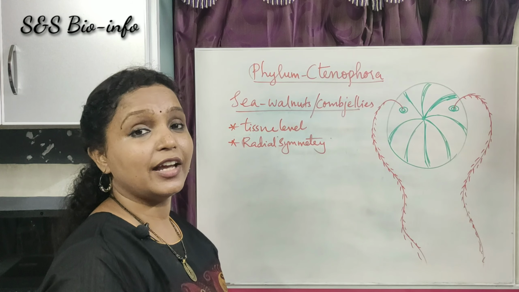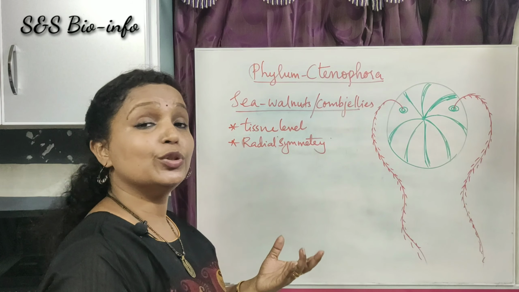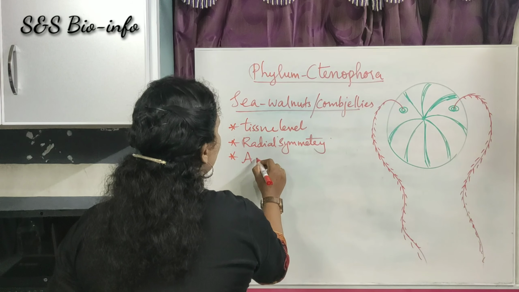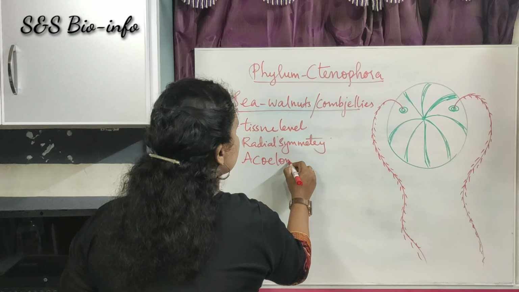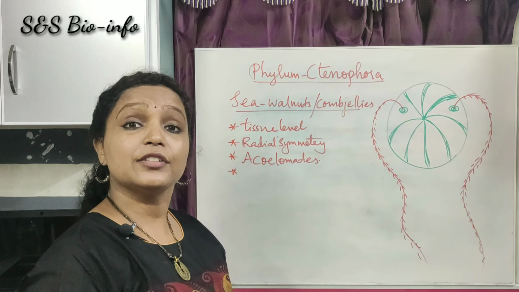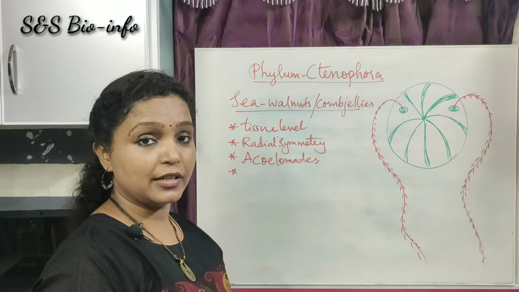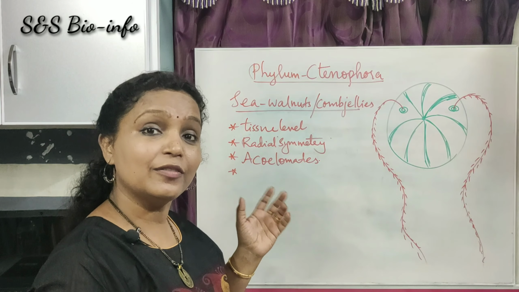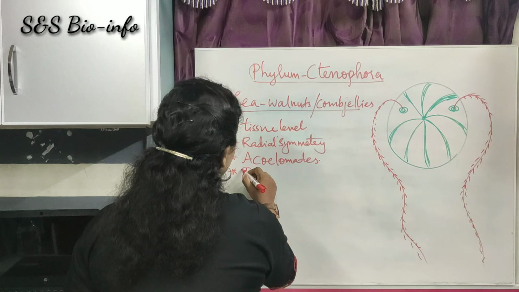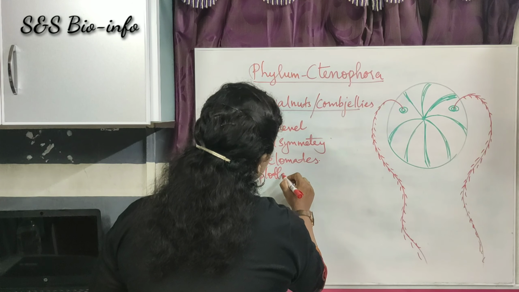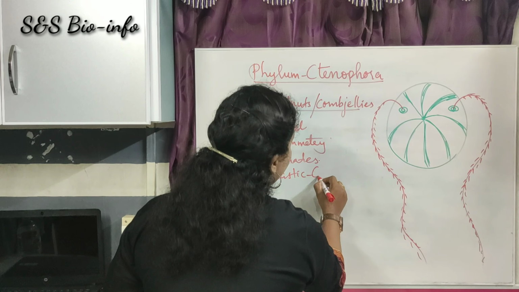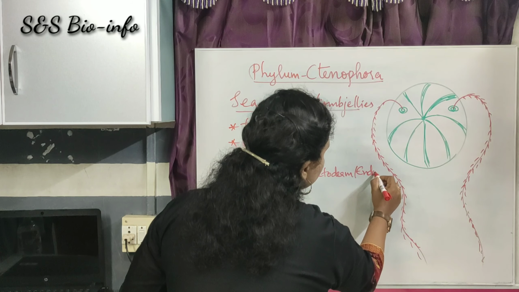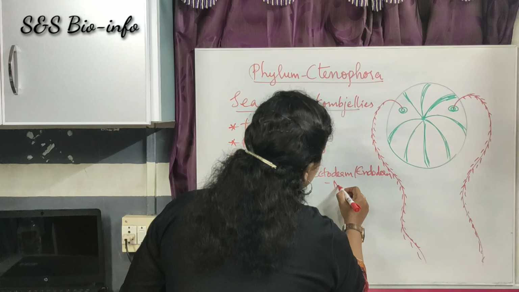The next one, nature of coelom. They have no coelom, so they are known as acoelomate animals. The next feature is the nature of germ layers. They are diploblastic animals with the ectoderm and endoderm with the mesoglea.